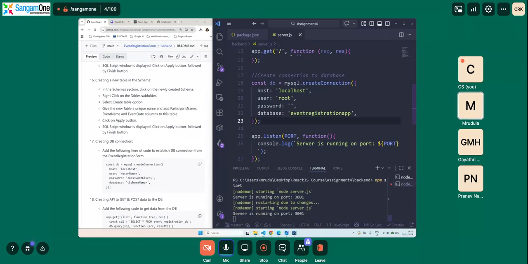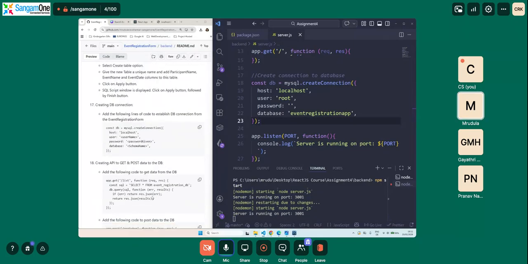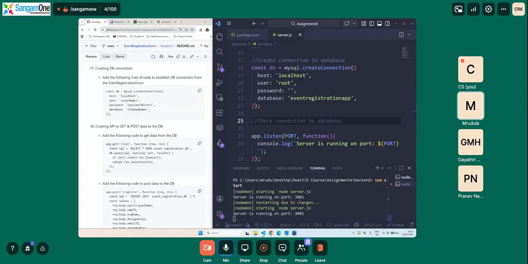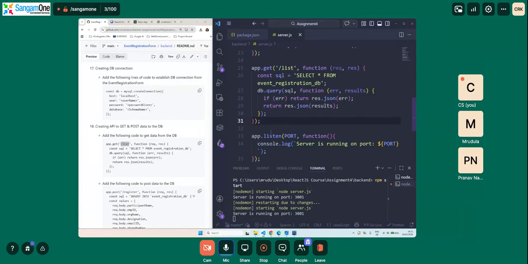So now what we need to do is we need to create short APIs. We need to have a get and a post. So now we are going to add the get and the post. So it says app.get. If we navigate to this particular path or the route, we will be getting all the users or all the data from the database. So we will copy this and paste it here. It says select star from event registration. So this shouldn't be event registration database.